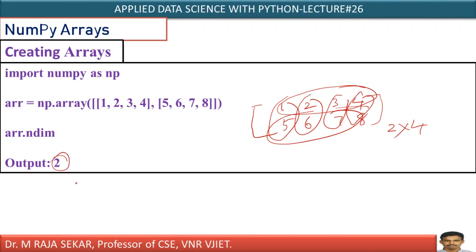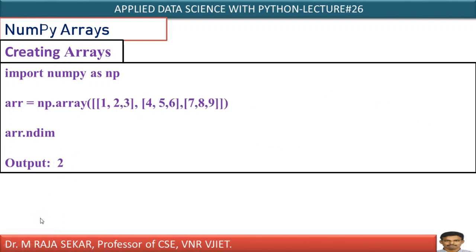Therefore, as it is a two-dimensional array, it is returning 2, isn't it? Now, with the same logic, let me create an array of 3 by 3. This is the first row, this is the second row, this is the third row. Therefore, internally, it will create an array.